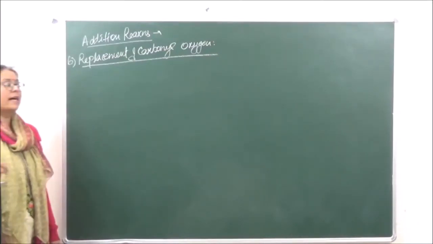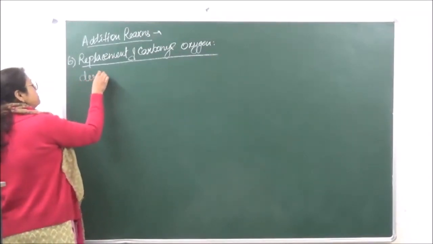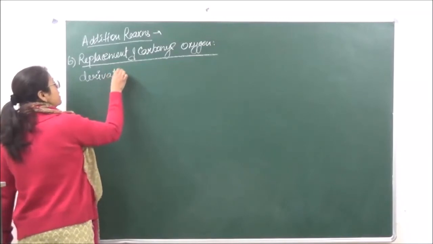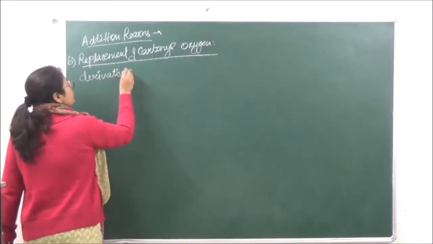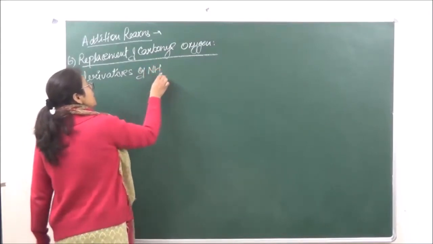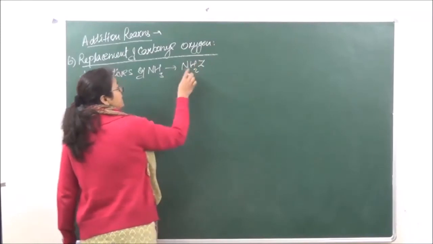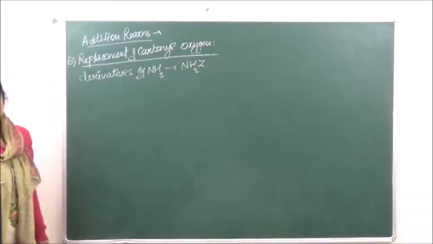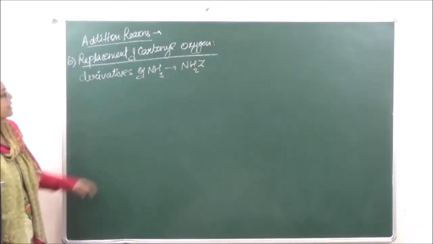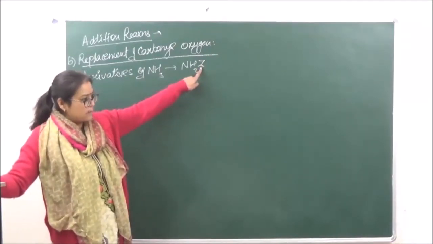Now there are certain molecules like ammonia and derivatives of ammonia. Derivatives of ammonia are derived from ammonia only, and they are generally represented as NH2Z, where one of the hydrogens is substituted by another substituent, which is taken as Z, right?